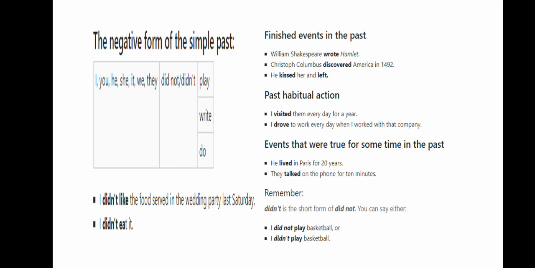So, in conclusion, we can say that the past simple is used for finished events in the past. For example, William Shakespeare wrote Hamlet. Christopher Columbus discovered America in 1492. Or he kissed her and left. Or for past habitual actions: I visited them every day for a year. Or I drove to work every day when I worked with that company.